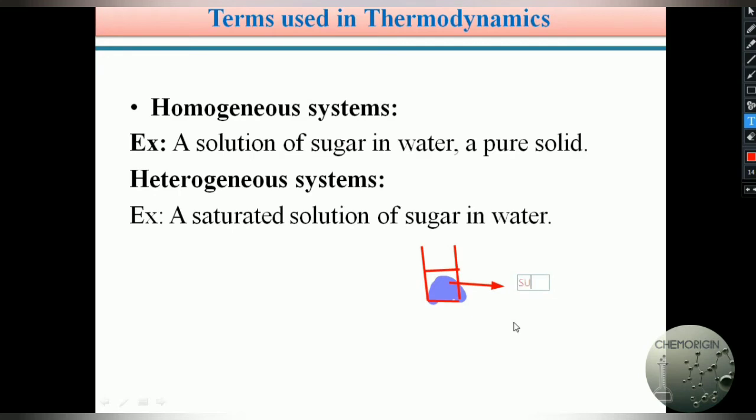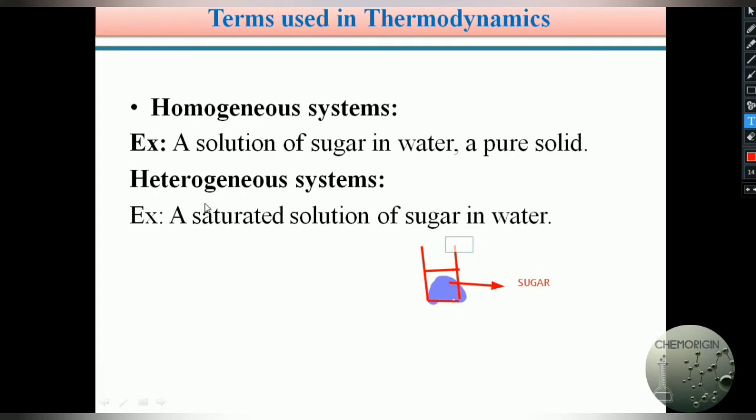So this is known as a heterogeneous system, a system in which it is not uniform throughout. In a saturated sugar solution, sugar in water, what happened? Sugar remains in the solid state and the remaining part of the solution is in the liquid phase. So solid and liquid are both in one system. These types of systems are known as heterogeneous systems.